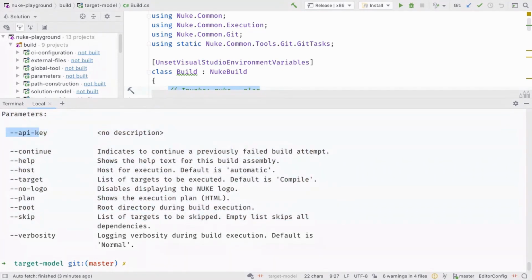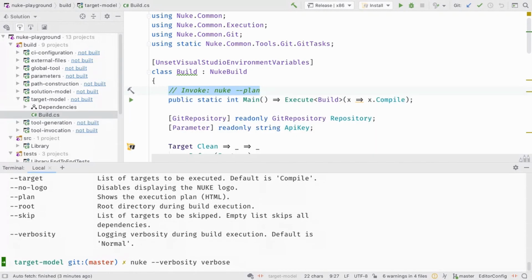And so for instance, for API key, we could simply do nuke --ap, and I would just tap now, and it completes to API key. The same goes for other parameters, like for instance, verbosity. And verbosity has a defined set of parameters that I can pass. So I can type V for verbose and complete as well. So that works nicely. But for now, I will just invoke plan.